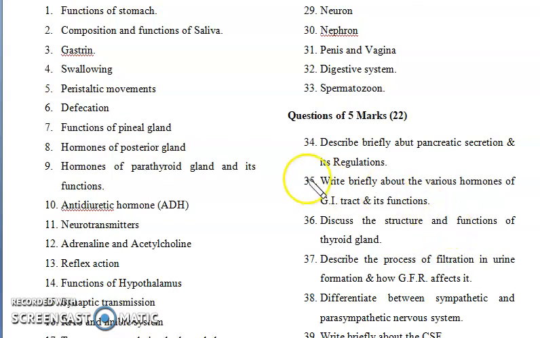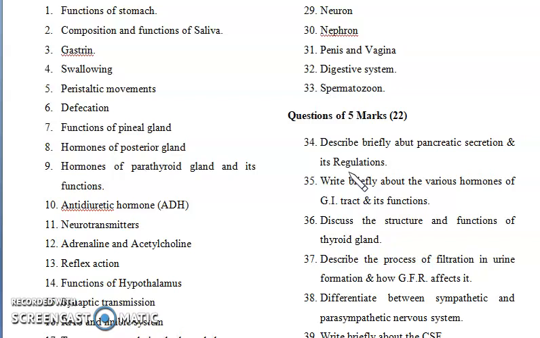First question is: describe briefly about pancreatic secretions and its regulation. As you can see, the pancreas includes different kinds of cells which secrete individual compounds, like alpha cells, beta cells and delta cells.